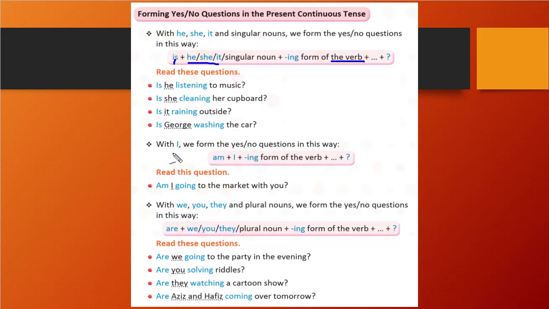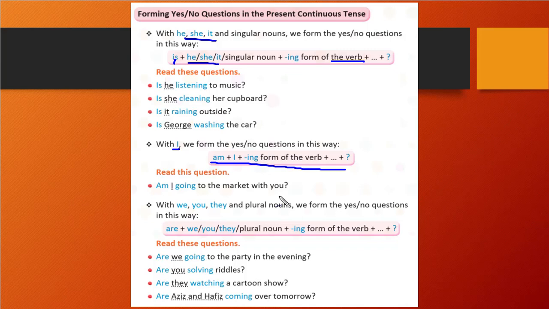With I, previously he, she, it was there. Now if I is there, we will create it with am. Am I, then verb with ing and a question mark. Am I going to the market with you? Am I going to play? Am I going to do homework?